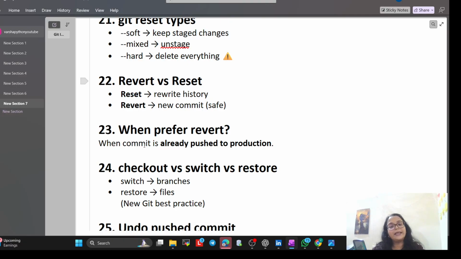Now checkout versus switch versus restore. Switch means branches, restore means file. Switch is for moving between tasks, from one task to another. Restore is for when I accidentally deleted a function and want to undo my mistake in that file.